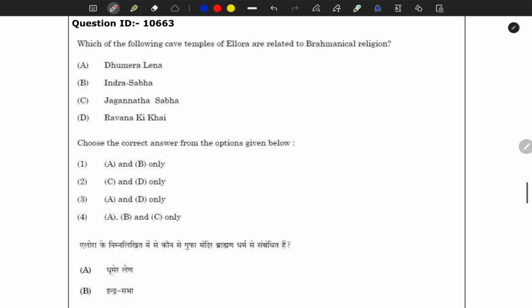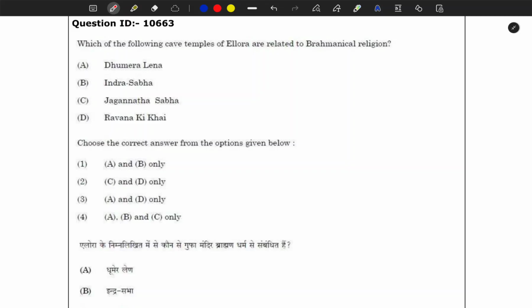Next thing here is, which of the following cave temples of Ellora are related to Brahminical religion? I have uploaded that art and architecture video, and in that first lecture itself I discussed cave architecture, and basically the Buddhist architecture. Cave architecture, stupa architecture, pillar architecture, everything I have discussed in that first lecture. If you have not watched it, you go and watch it.